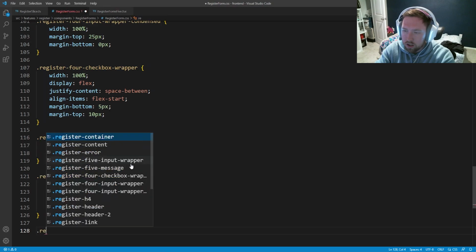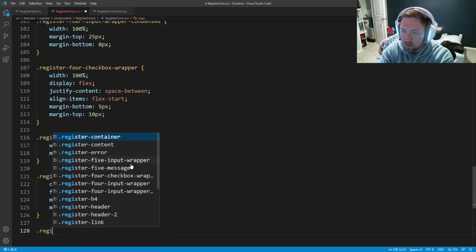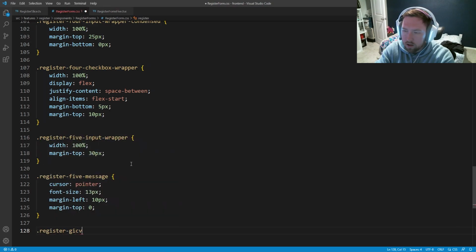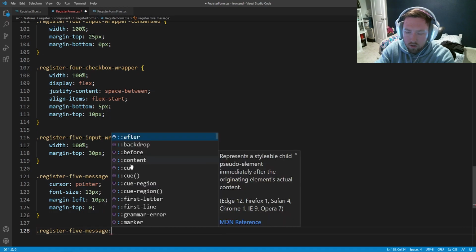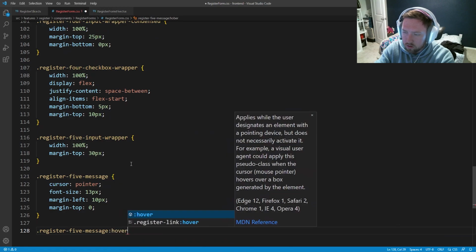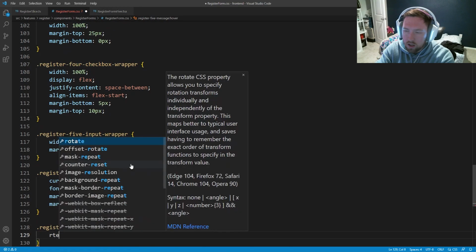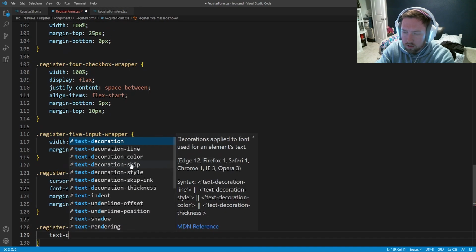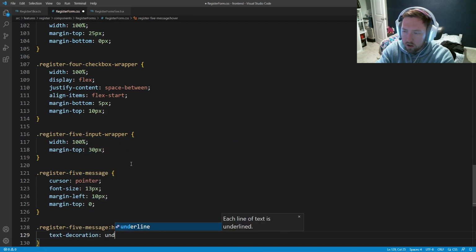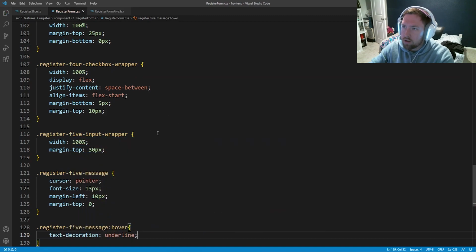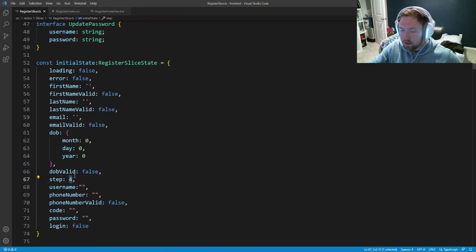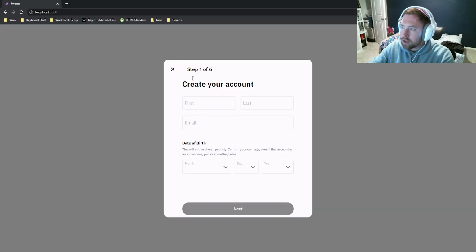Then we also need a register-5-message:hover. And what this is going to say is text-decoration: underline. So now to actually test this out, we're going to have to go ahead and register a user. So I'm going to go back to the register slice. I'm going to set this to state 1. Open this up. Now we're back to here.